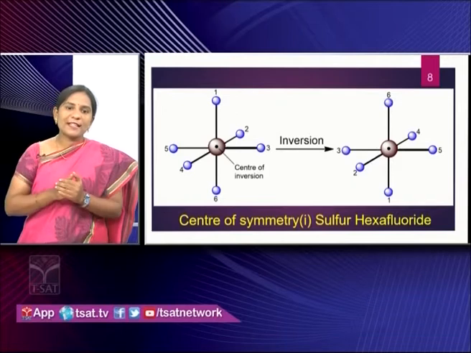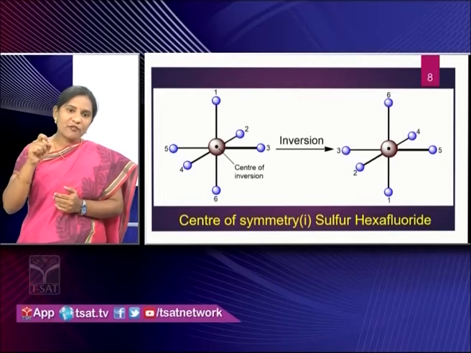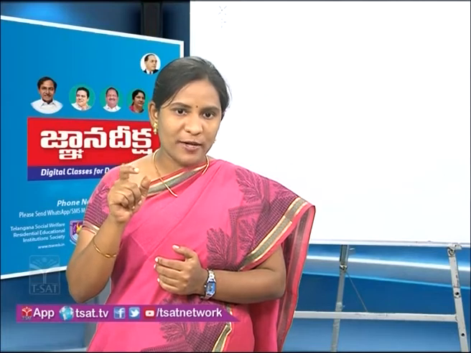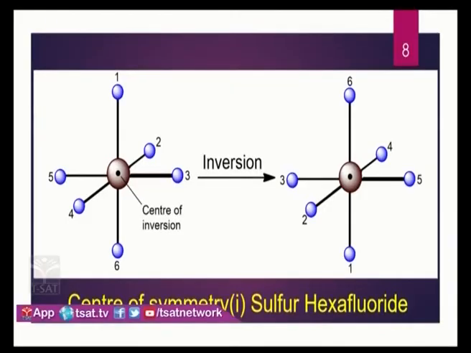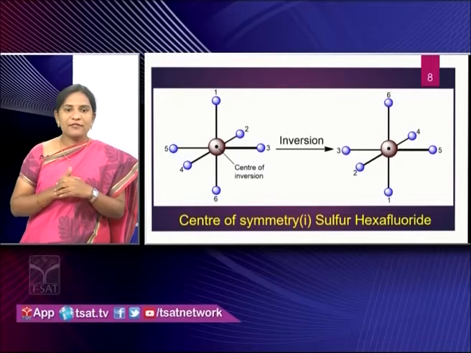If you see the slide here, we will imagine in the structure SF6 that at the center there is one point. We can also imagine it as a marble. In a marble, reflection is going to occur. So here the third and fifth positions are interchanged by the inversion process. Similarly, the 1st and 6th positions interchange, and the 2nd and 4th also interchange their positions. So it is going to be symmetrical by the inversion process. That is, inversion means total reflection.